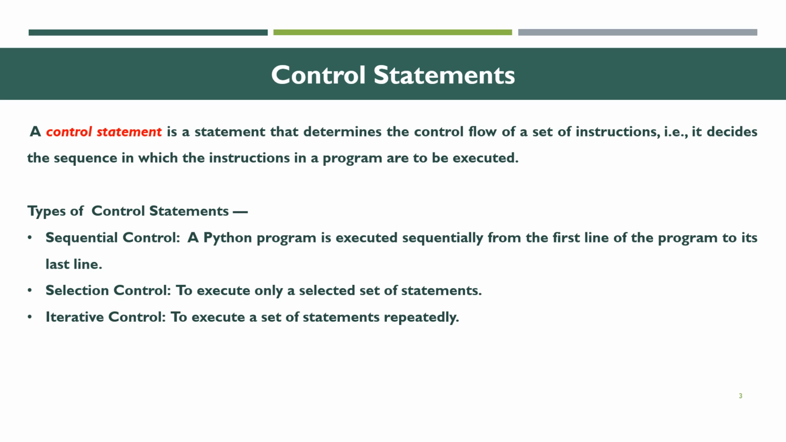These are the three main processes in control statements. First one is sequential control, second one is selection control, and third one is iterative control. Sequential control means executing from the first line of the program to the last line. Selection control is used to select a set of statements. And iterative control is used to execute statements repeatedly. That is about control statements.